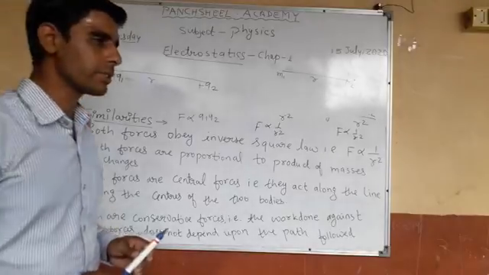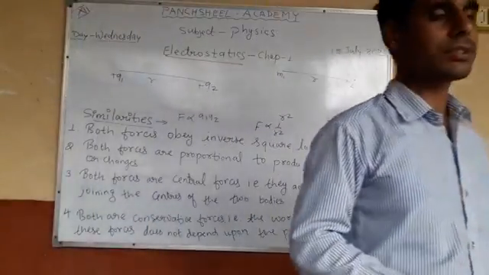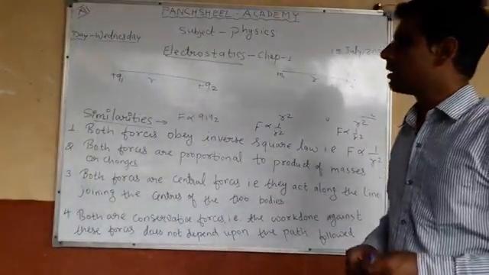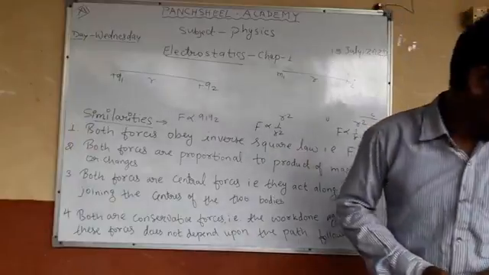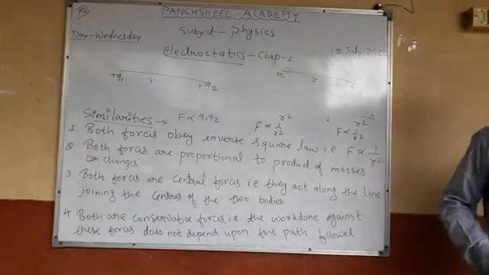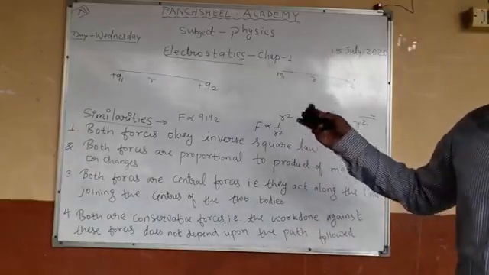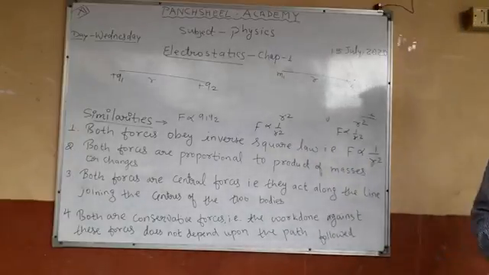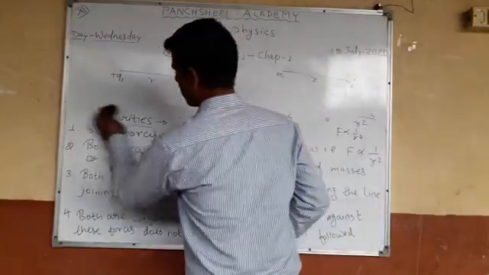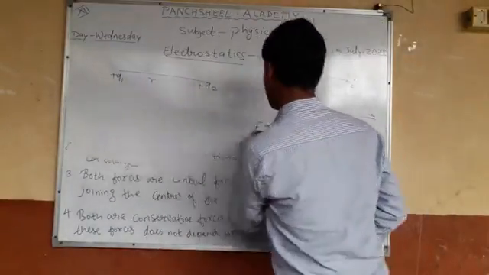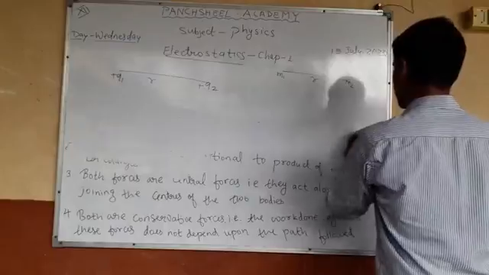These are 4 points regarding the similarities between electrostatic forces and gravitational forces. Okay. One more similarity.